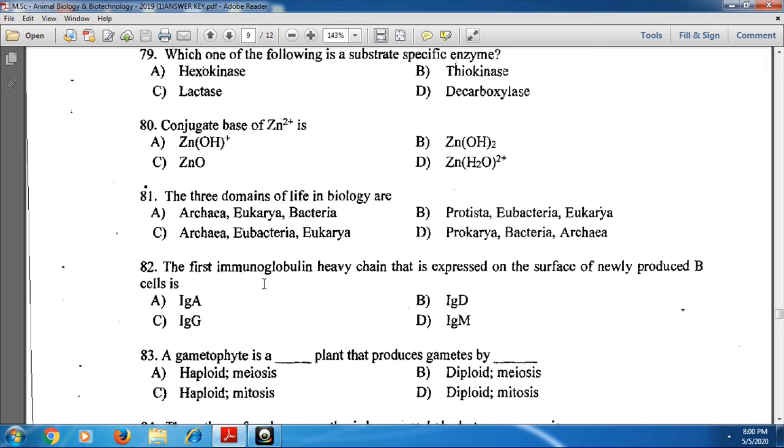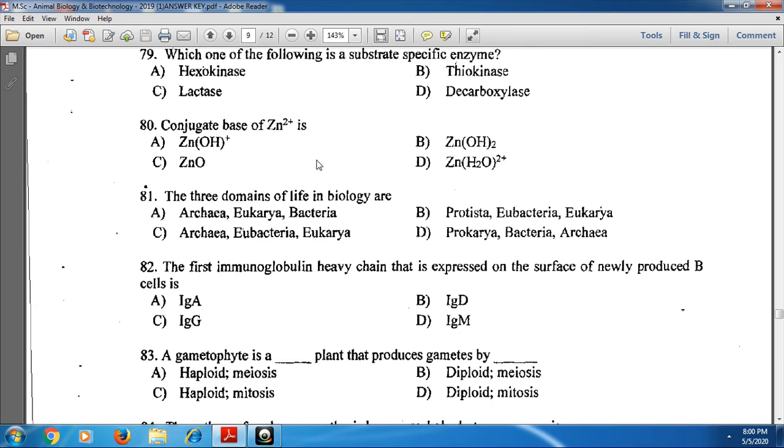And next 81. The three domains of life in biology. Main domains of life are archaea, eukarya and bacteria. These are the major domains. Archaea, eukarya and bacteria are the major three domains of life in biology. That means A option is the correct one.